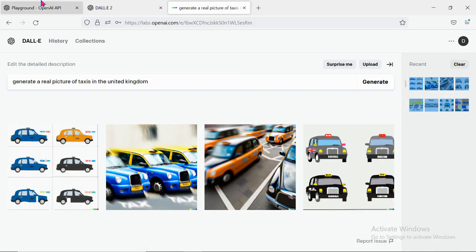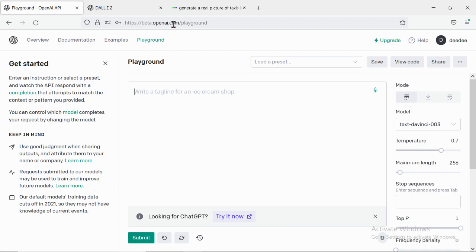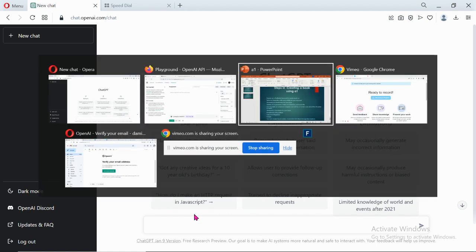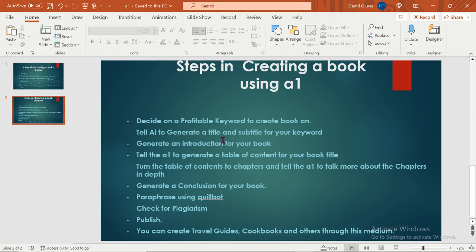We will be using beta.openai, and I'm going to still be using chat.openai. So you can just use any of these two. I'll be using both of them and see if it will generate the same content for us. So now my book is on breast cancer. The first thing here is to tell AI to generate a title and subtitle for your keyword.